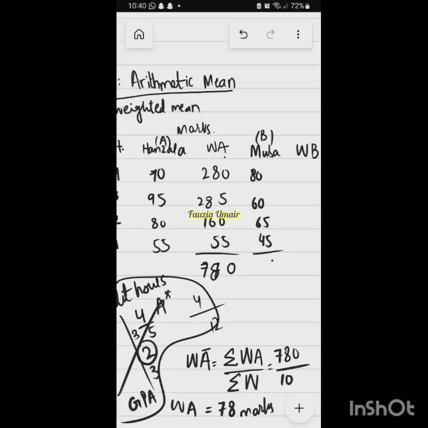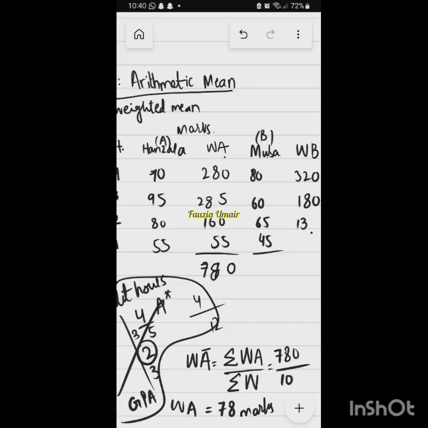So now we will see WB. What is WB? Multiplying the marks with the weight. 80 into 4, so 320. 60 into 3, 180. 65 into 2, what is double of 65? 130.